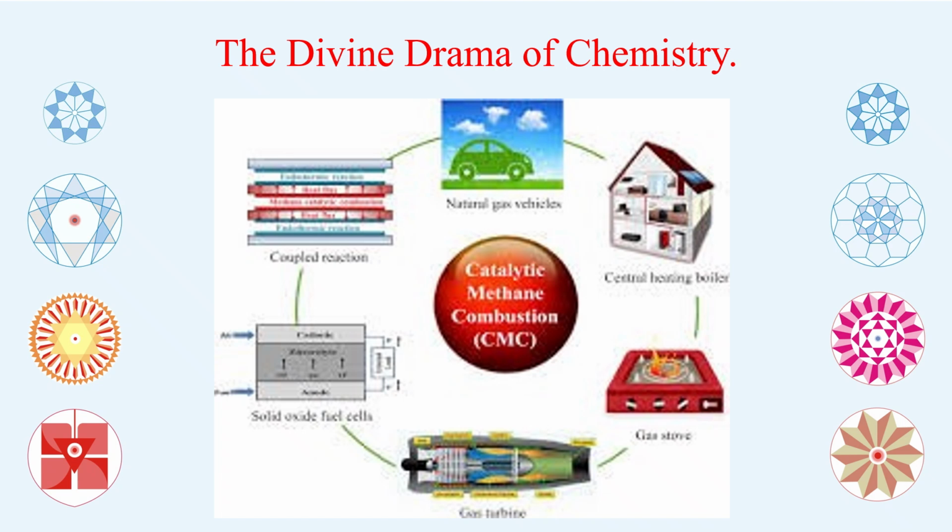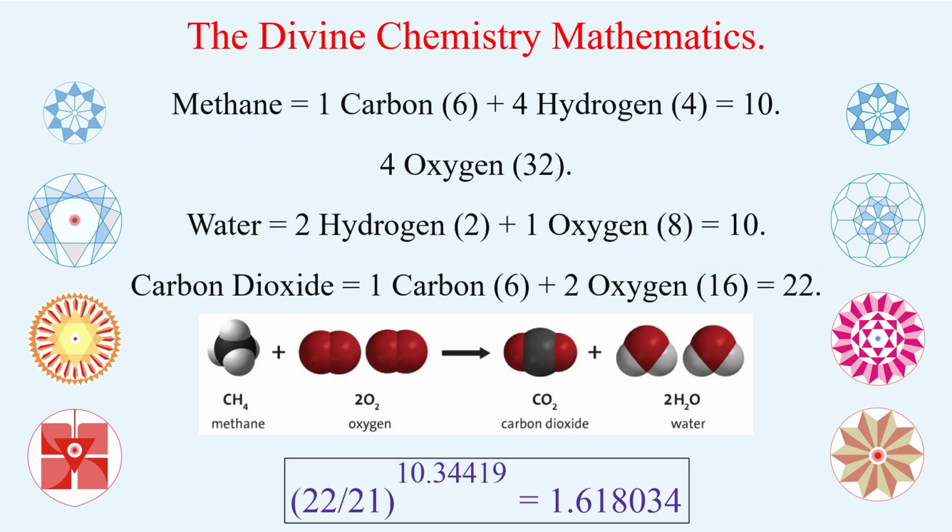Once this concept is very clear, it's a reflection of what was done before creation on the earth, and it has come down to this: again we are doing the same thing step by step. Once you understand the previous and the present, that is the divine drama of chemistry which I am talking about. Now come to the divine chemistry of mathematics.